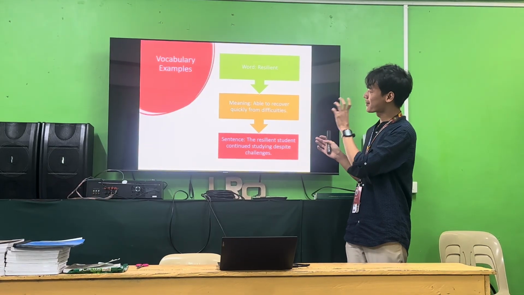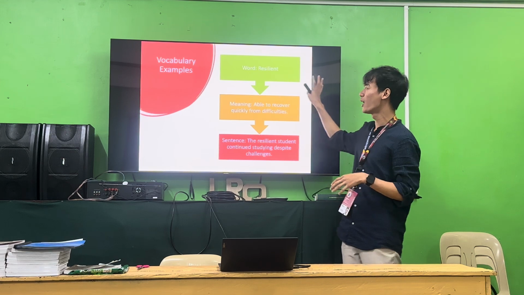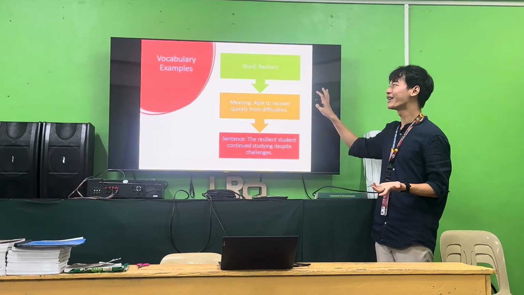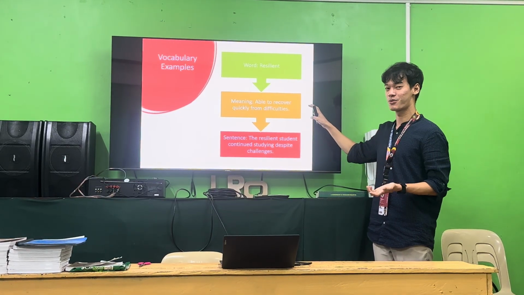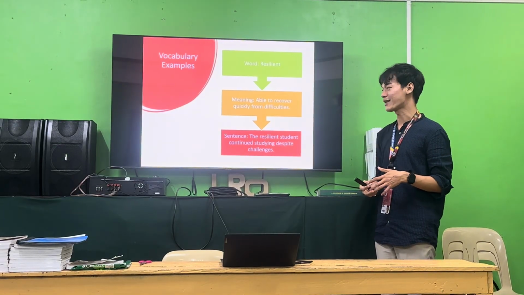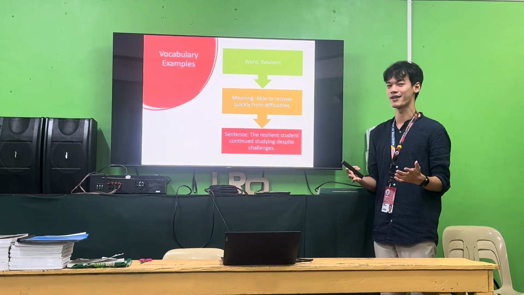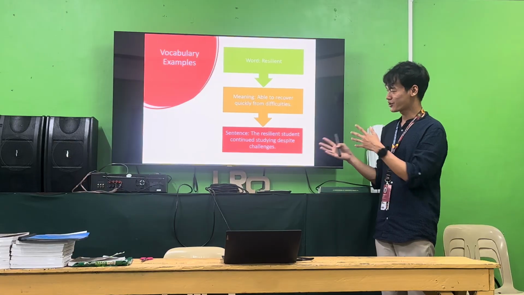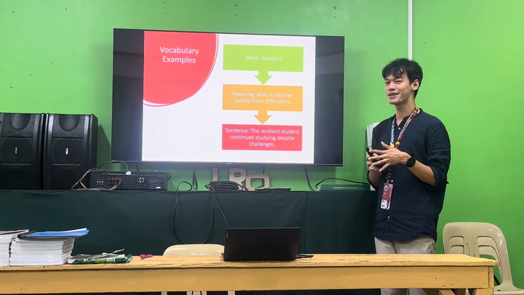Here is an example of how we use vocabulary. For example, here we have the word resilient. Of course, the students might not know the meaning of the word resilient. That's why we have provided here the meaning of the word. The meaning of the word resilient is able to recover quickly from difficulties. Of course, meaning is not sufficient for the students to understand everything. That's why we have provided here a sentence example in which it says, the resilient student continued studying despite challenges.